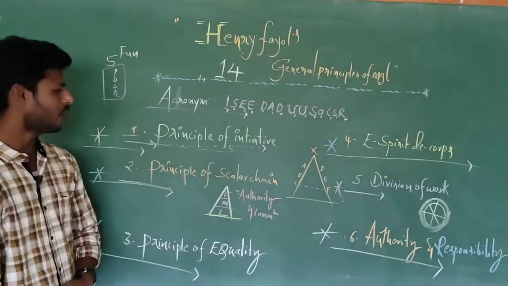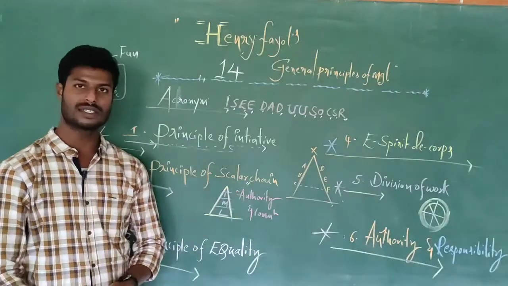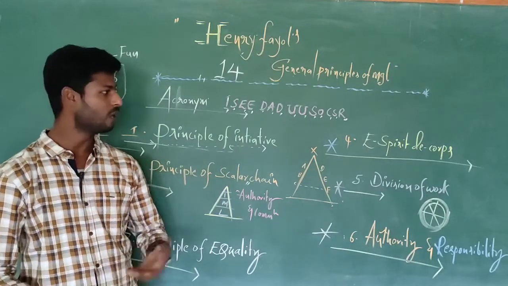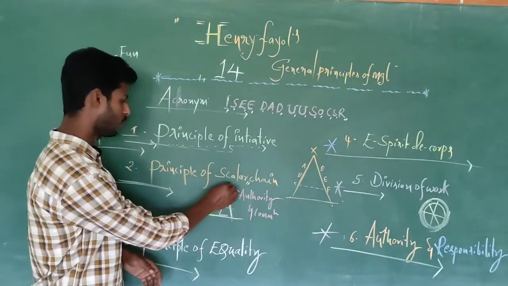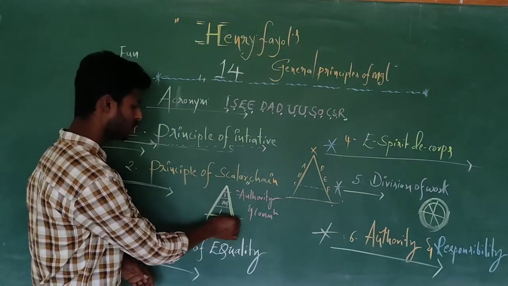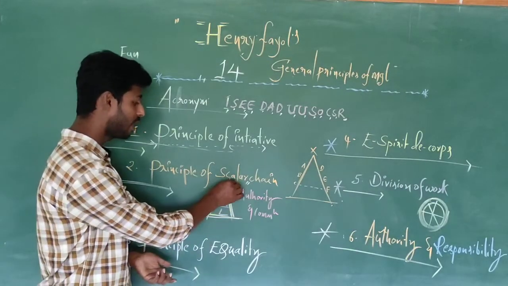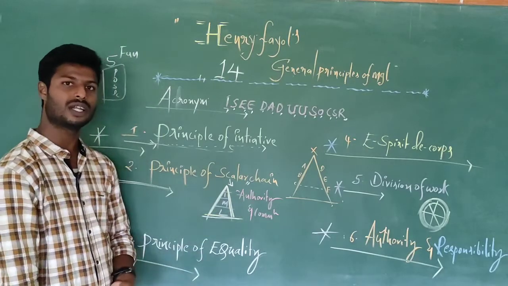Second one is the principle of scalar chain. Scalar chain means proper flow of authority from higher levels to lower levels in the organization, right? So the principle of scalar chain means proper flow or delegation of authority from higher levels to lower levels in the organization.